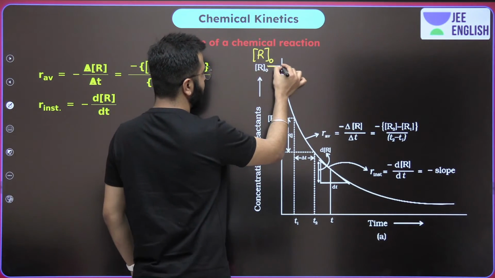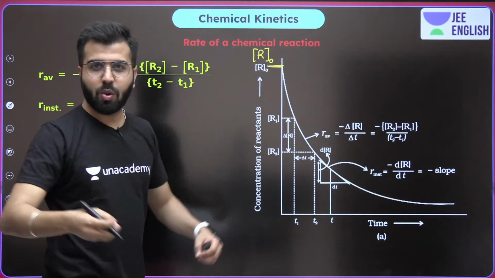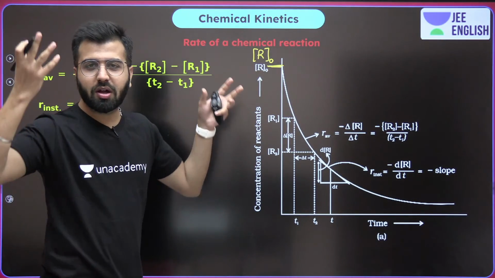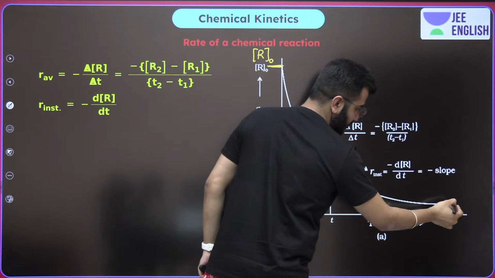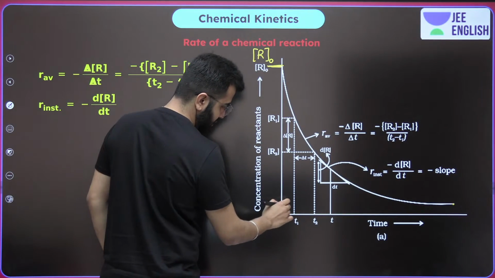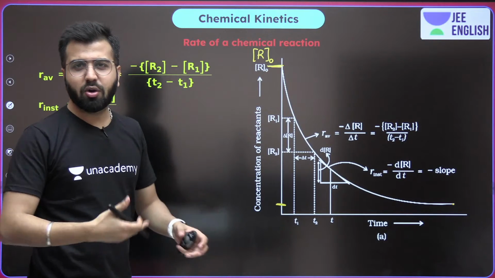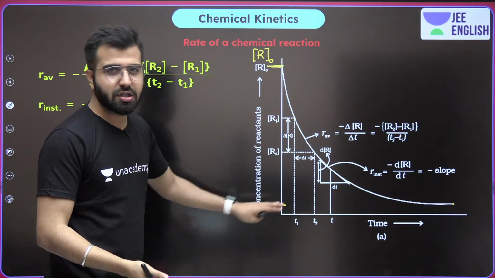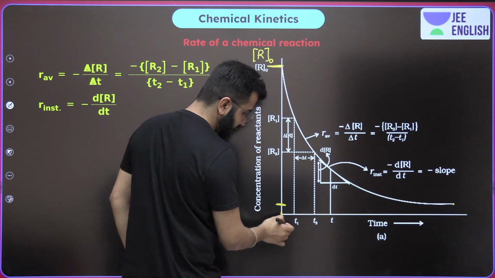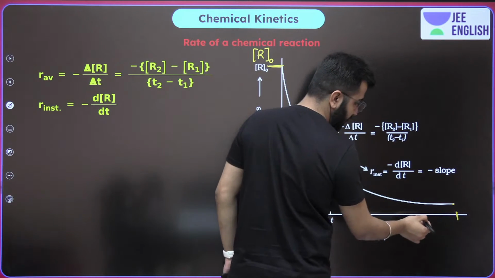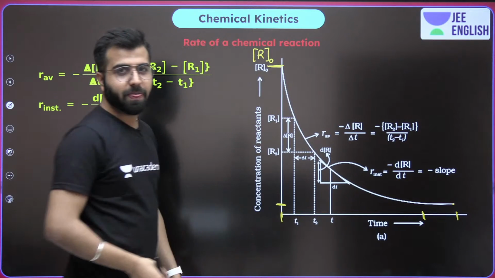This is the one which could be any specific value, whatever you like, 10 molar, 20 molar, 1000 molar. Now, this is where we can actually say that the reaction is complete. It can no more decrease the concentration. From here till here, it takes 1 hour.